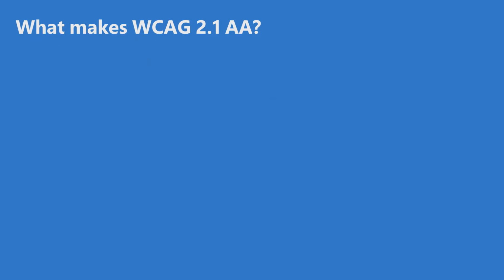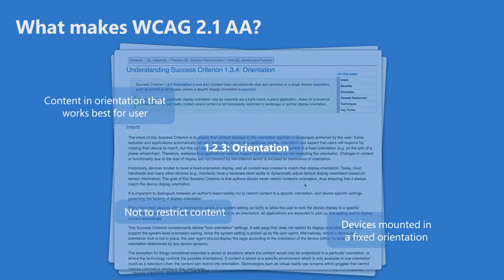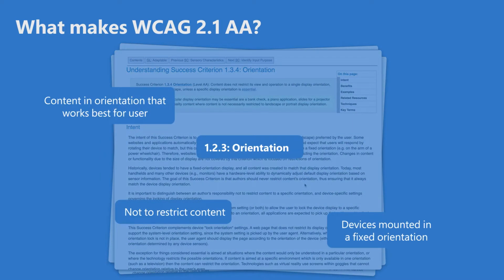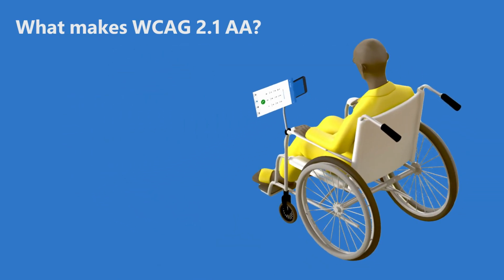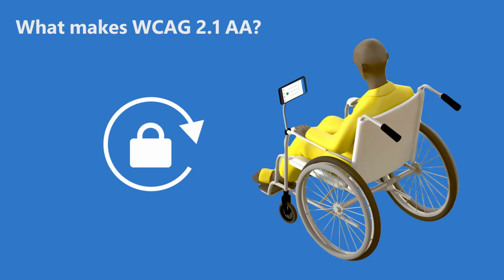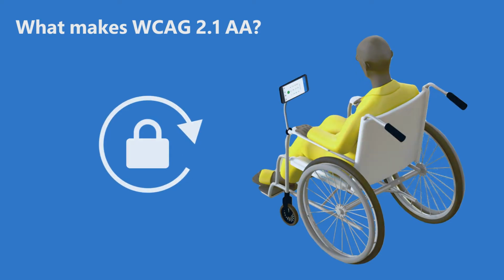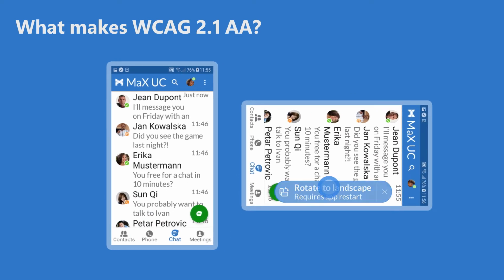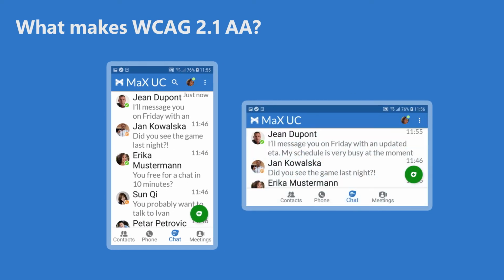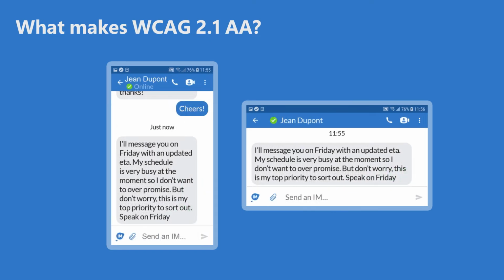Success Criterion 1.3.4 means that users should be able to choose their UI orientation. This helps users with limited mobility, such as users that mount their device on a wheelchair. They can find it restrictive and in some cases even prevent access to apps that lock their UI to a certain orientation, as it's not always possible to rotate the device. And this again benefits users with vision impairments. Long messages that wrap onto multiple lines can be tiring to read, and this is made worse when using large fonts. Rotating to landscape means that the UI can show more words per line and make it easier to parse.